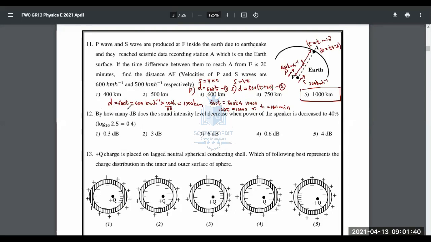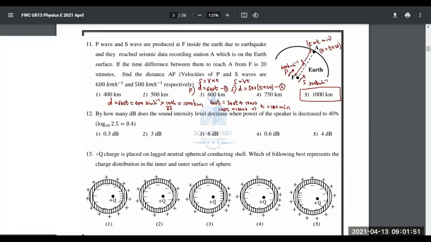12th one. By how many decibels does the sound intensity level decrease when the power of the speaker is decreased to 40%? So we used maroon for 11. Let's go with green for 12. Power of the speaker is decreased to 40%. So when you decrease the power, what's going to happen now?